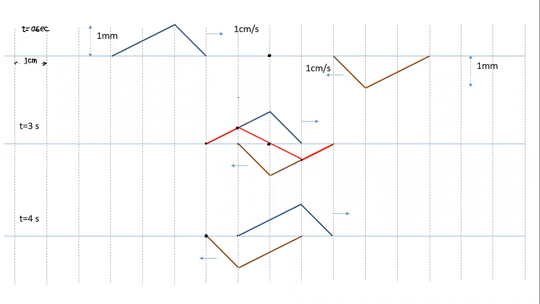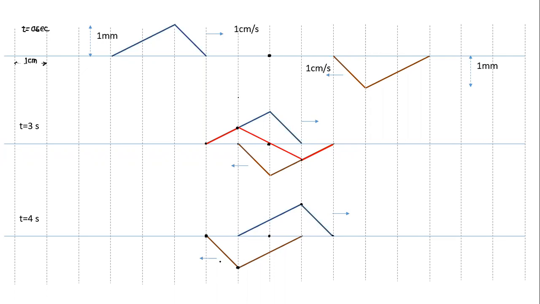How about this point here? This point, the blue wave creating zero displacement and this creating here. This point will move here. How about this particular point? This point is having upward displacement and downward displacement, so net displacement remains zero. How about this point? This will be the net displacement and this is the displacement. And in between, you can understand it's a summation of two linear shapes, so this also will remain like a straight line.